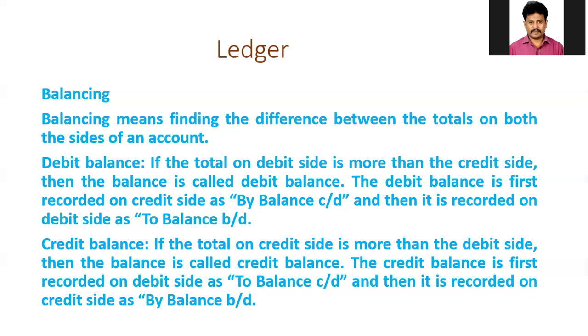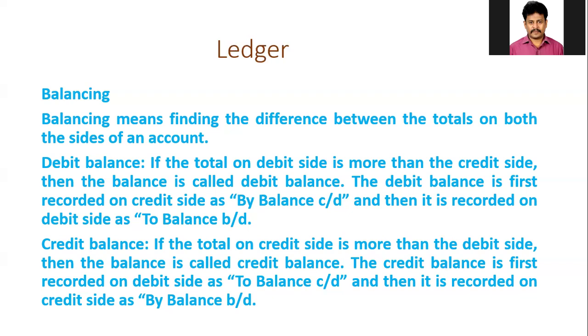Why is the balance first recorded on the credit side? So as to equalize the totals on both sides of an account. By taking the balance on the lesser side of the account, automatically you can make the totals equal on both sides. That's why the debit balance is first recorded on the credit side as 'by balance carried down', and then it is recorded on the debit side as 'to balance brought down'.